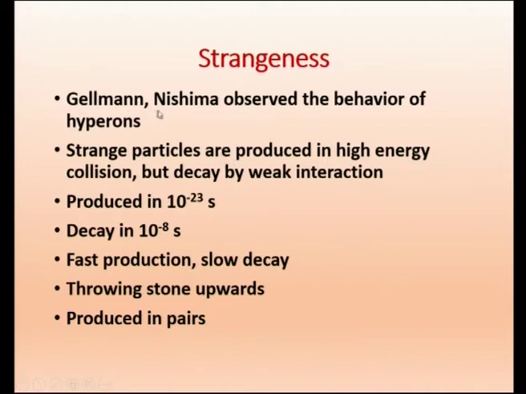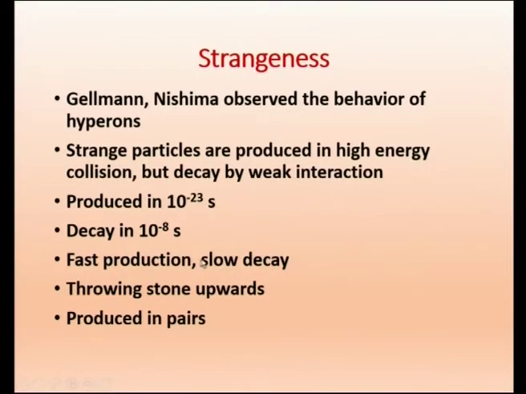What Gell-Mann and Nishijima observed, along with other scientists, is that strange particles are produced in 10 power minus 23 seconds, very fast, and they decay in 10 power minus 8 seconds. I am just telling about the order. So here production is 10 power minus 23, decay is 10 power minus 8, which is not normal.